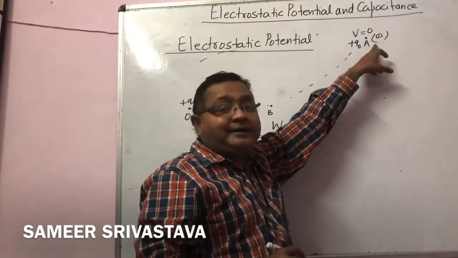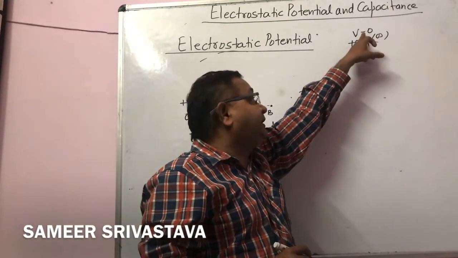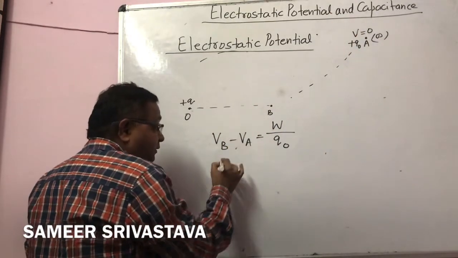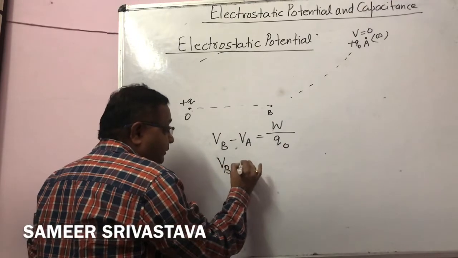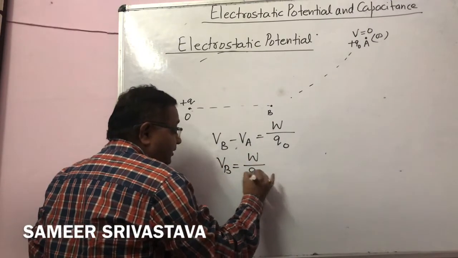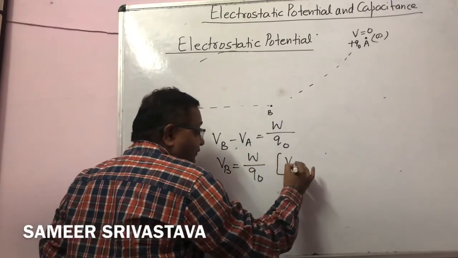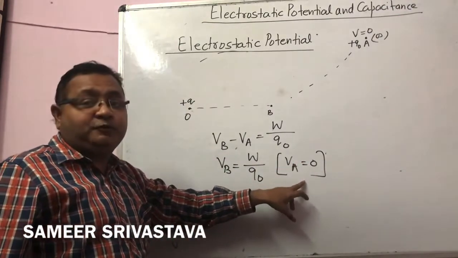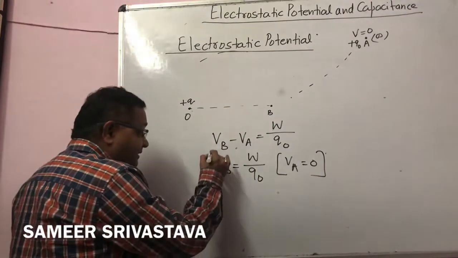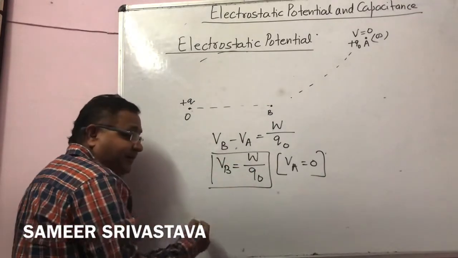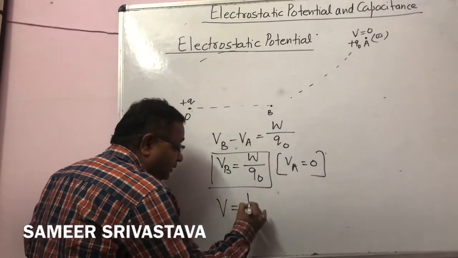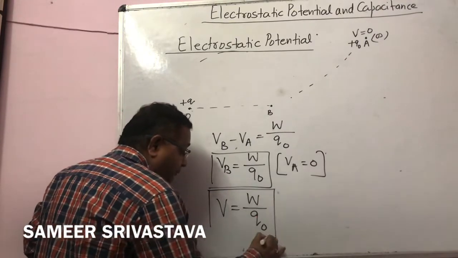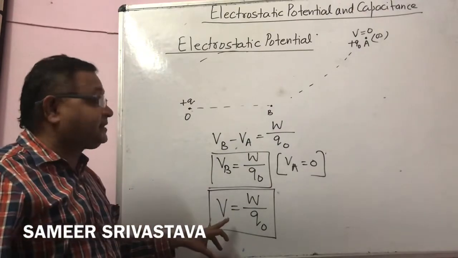Point A is now at infinity, and at infinity the value of potential will be 0. So put the value of VA equal to 0. We get VB equal to W upon Q naught. Here we put VA equal to 0 because at infinity the potential value will be 0. So this is the formula, or we can write generally V equal to W upon Q naught. This is the concept for potential.